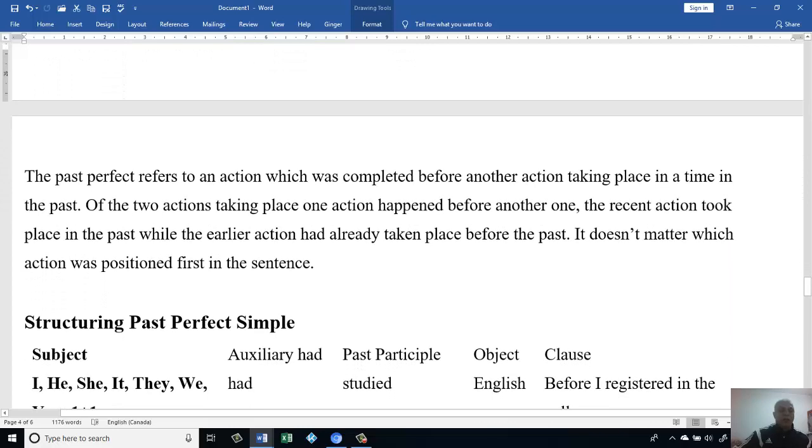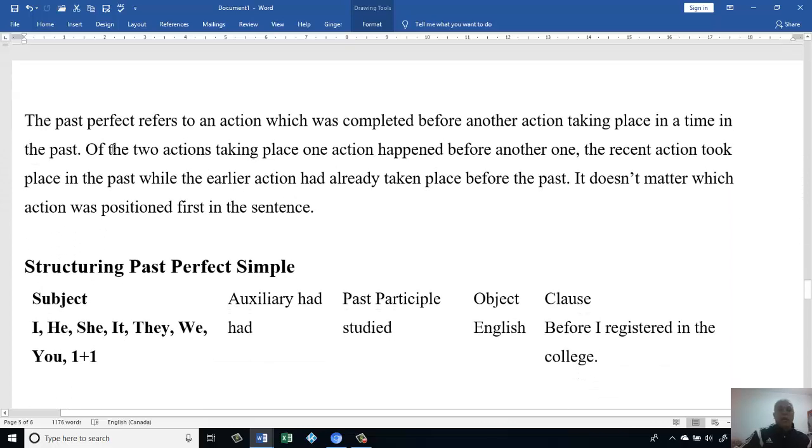The past perfect refers to an action which was completed before another action taking place at a time in the past. Now we know there are 2 actions; both of them happen in the past, but one of them we know definitely.